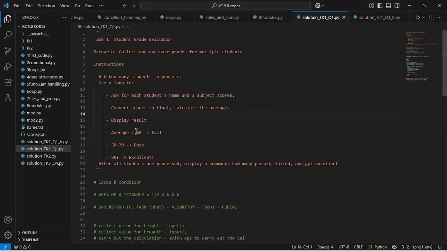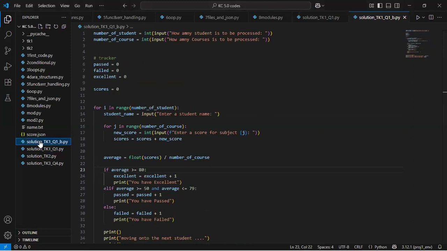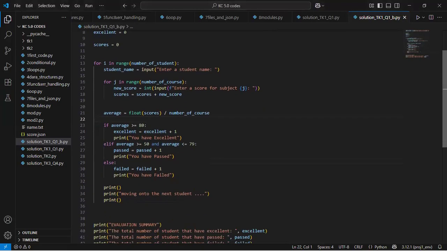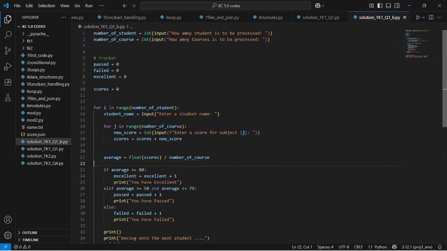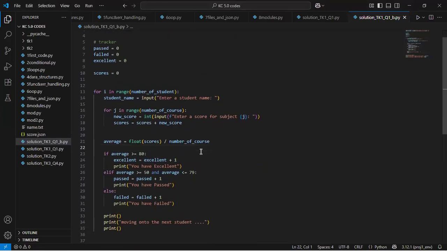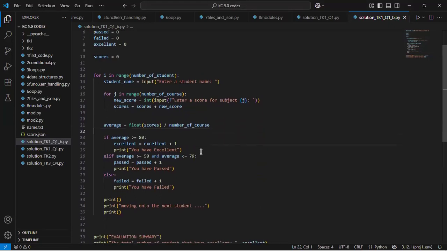All right. So let's factor that into our code. So if I heard your question correctly, the question was, what if the question said that the user should as well provide the subject name, right? How would we handle that? All right, so let's factor that in. Don't worry, I'm with you guys on classes. No matter the question, we'll try and find solutions to our problems. So let's factor collecting the subject names into the code.